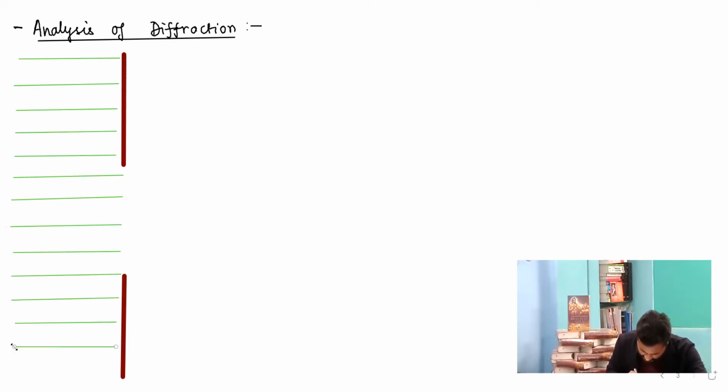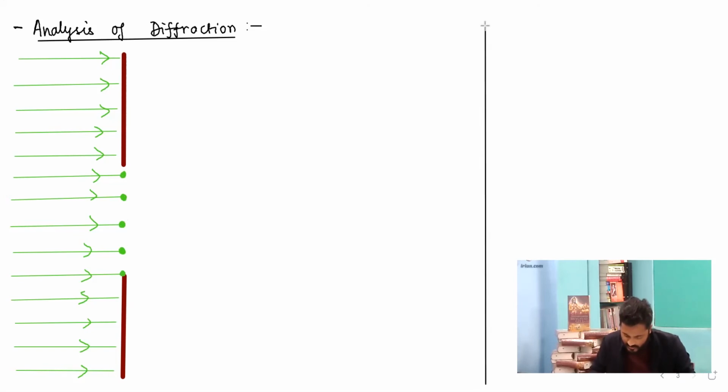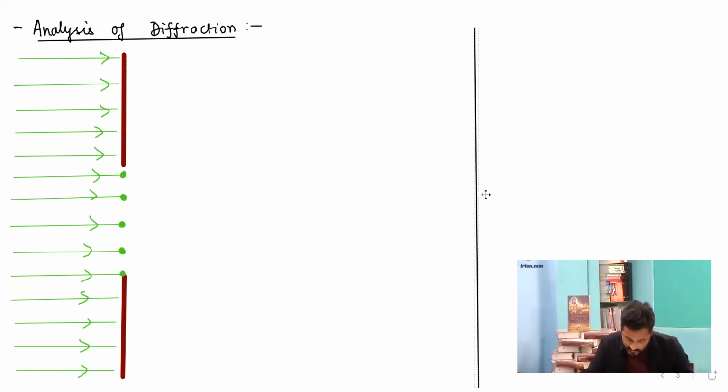So these are the plane wavefront which is illuminating the slit that we have drawn. Now the moment these points reach this point on the slit, they are going to behave like a source of secondary waves, and the interference pattern is going to be observed on the screen, which is placed on the other side, somewhere here.